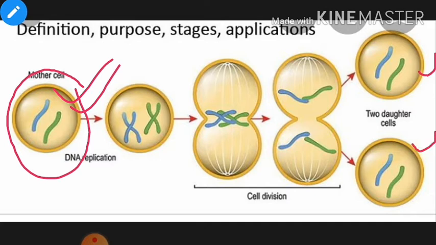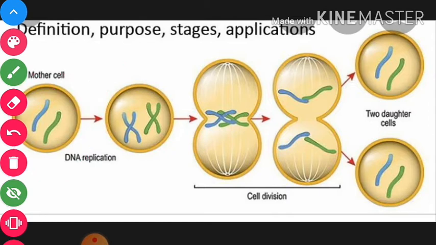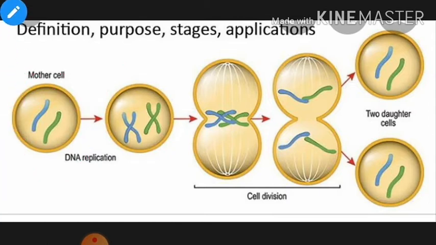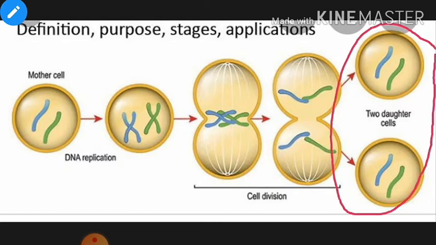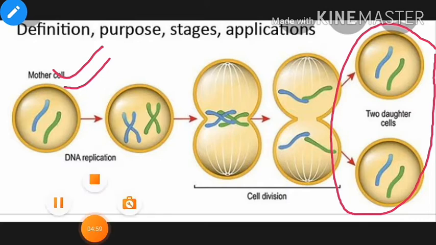Okay, so this is the clarification about mitosis. Mitosis is the division of a cell where two daughter cells are formed, where the number of chromosomes is similar to that of the parent cell or mother cell. This is the complete definition of mitosis.